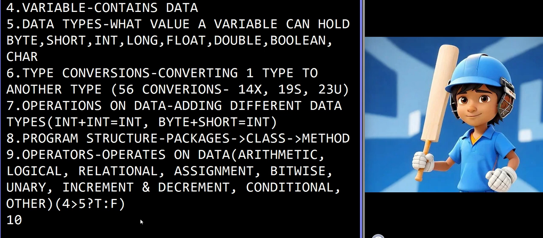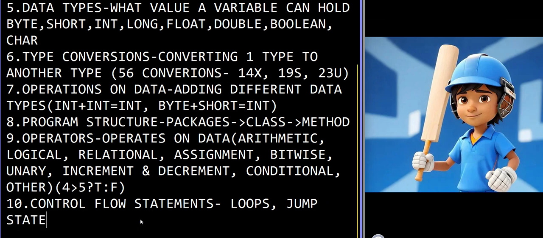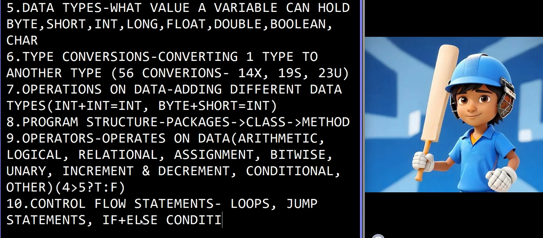And the final fundamental of these Java fundamentals is control flow statements. In control flow statements we have loops, jump statements, and if else condition statements.